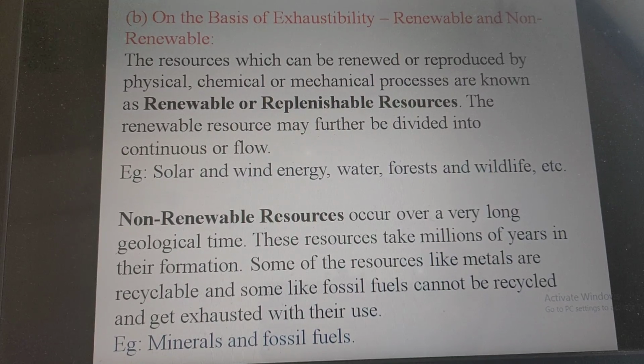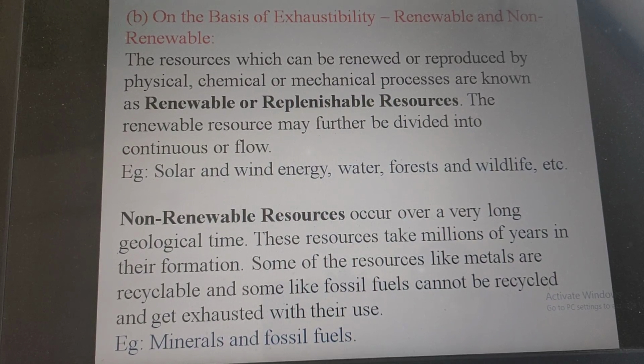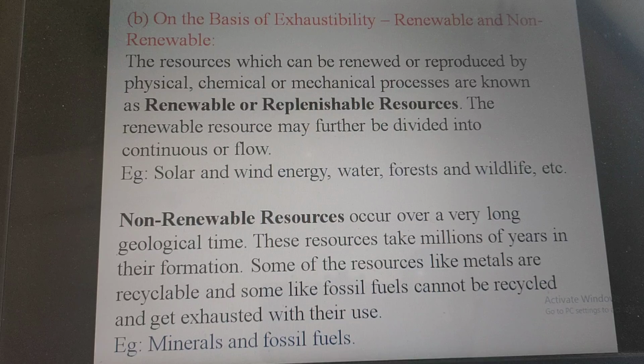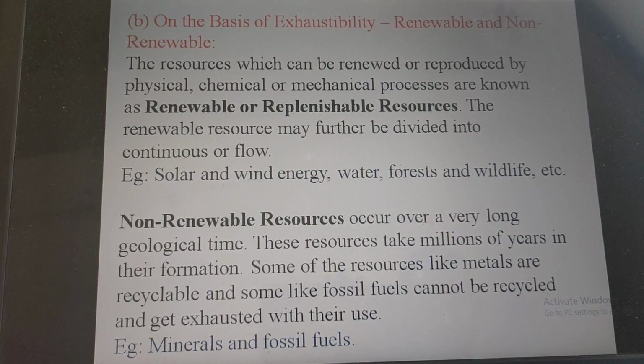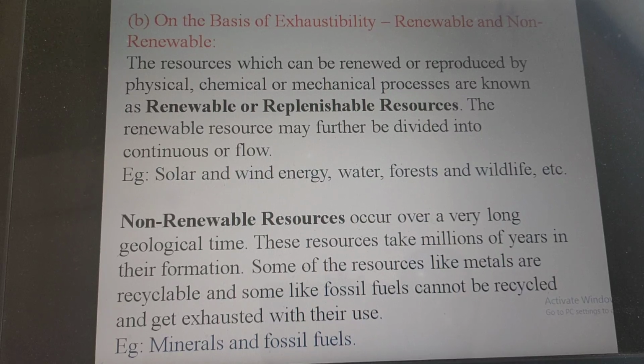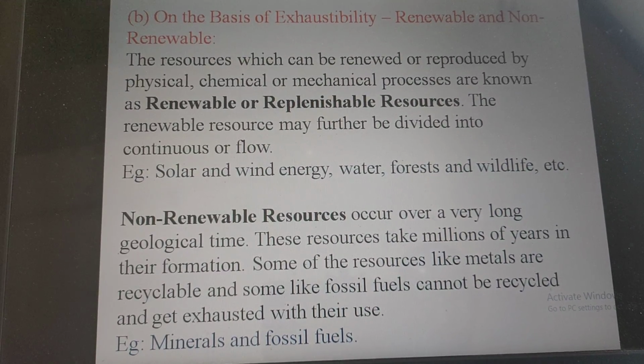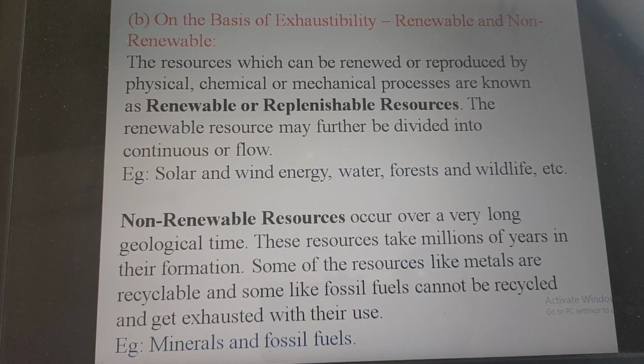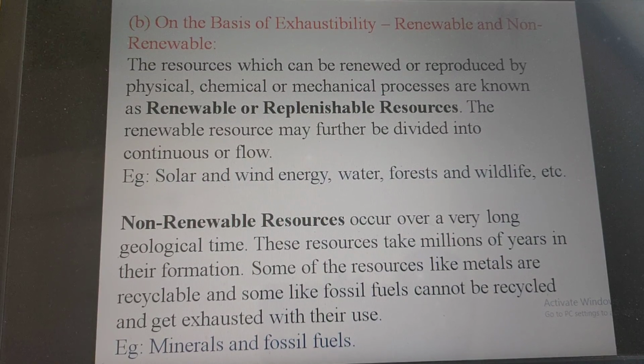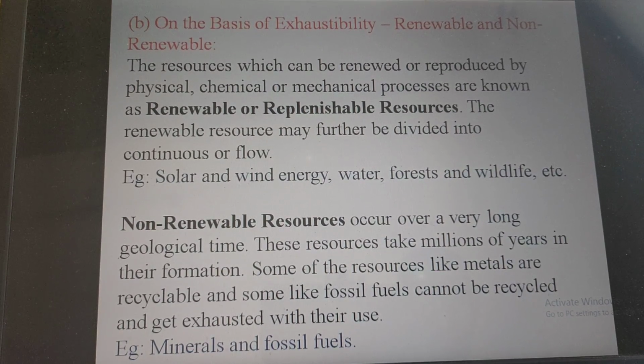As you know, for getting different types of fuel, for example, petrol, diesel, all these take a long time to get formed. Their formation takes a very long time. So these are non-renewable resources, for example, minerals and fossil fuels. Let us move forward.